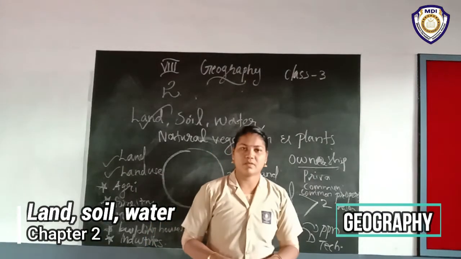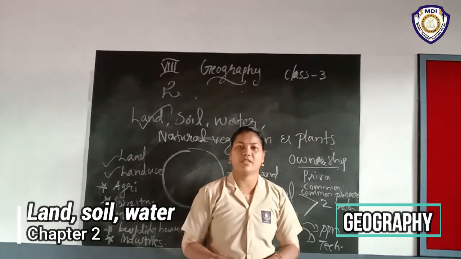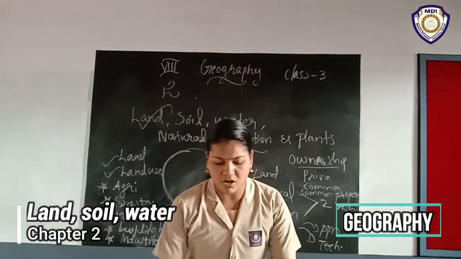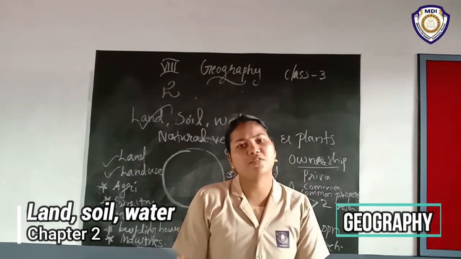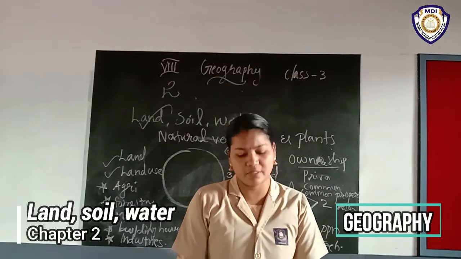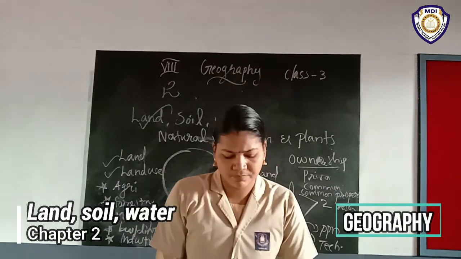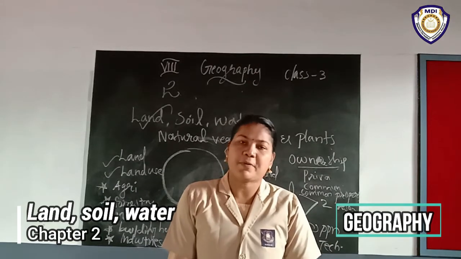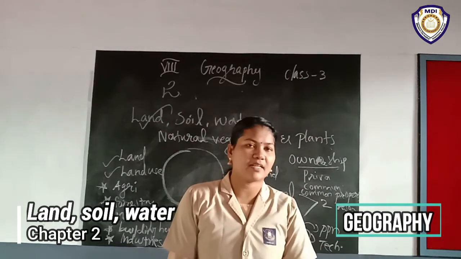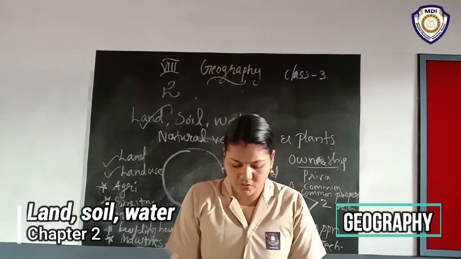Because it is community ownership, it is also called common property resources. Community land's other name is common property resources.